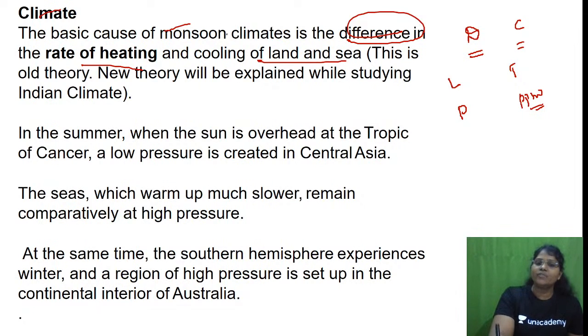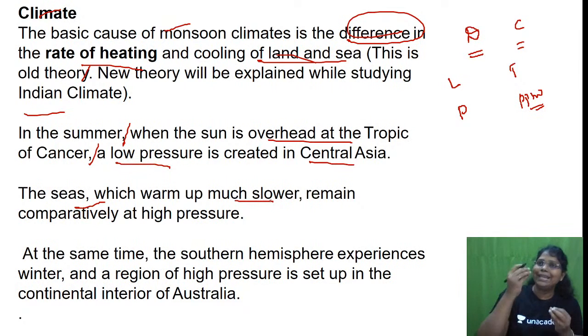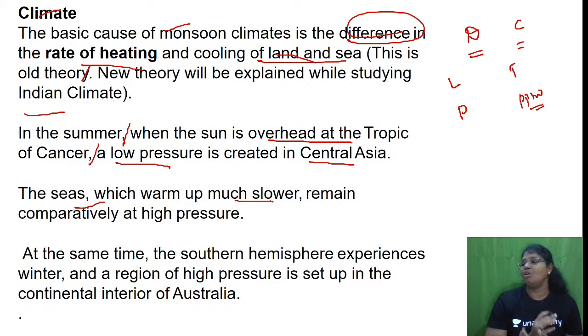The basic cause of the monsoon climate is the difference in rate of heating and cooling of land and sea. This is the old theory. What is the new theory? Of course, we'll be discussing it in the monsoon class. In the summer, when the sun is overhead at the Tropic of Cancer, the land will be intensely heated. So a low pressure is created in Central Asia. The seas warm up much slower. Why? Because they are too huge. So heating and cooling in the sea takes a longer time.